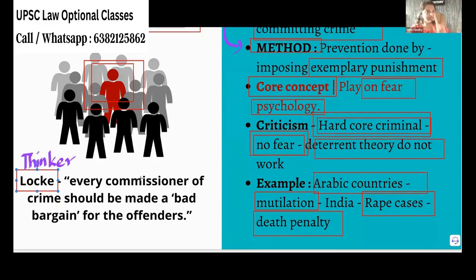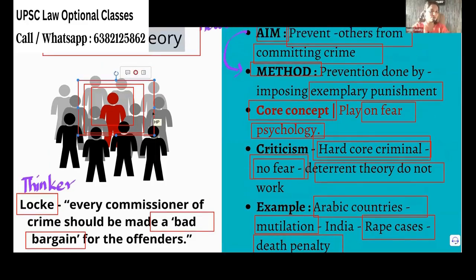Okay. So he gives this statement: every commission of an offense should be made a bad bargain for the offenders. So bad bargain here means a bad example. So if someone commits an offense, he must be made an example for others. Okay, not in a good way, but in a bad way.